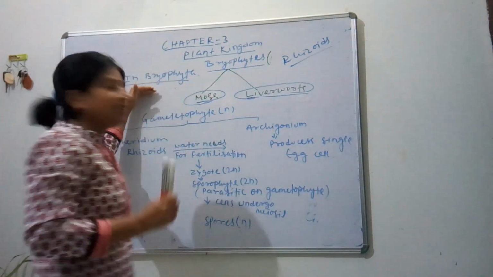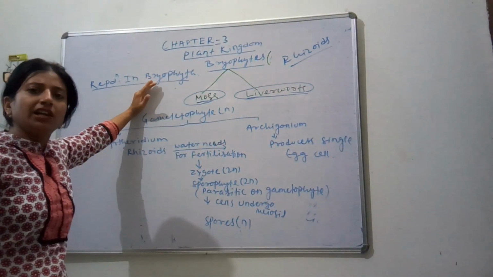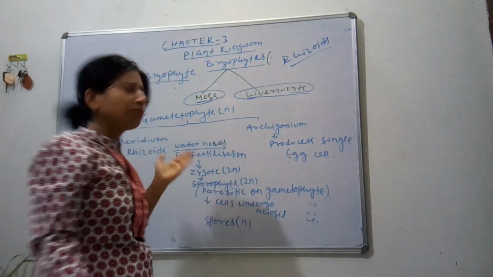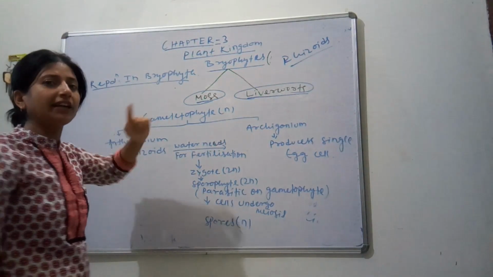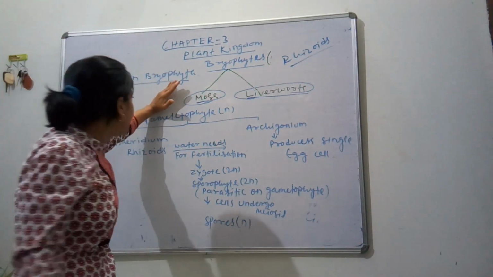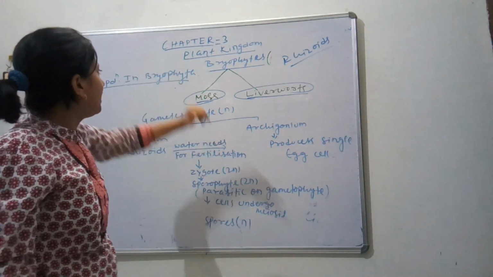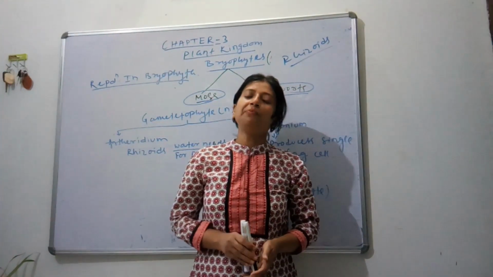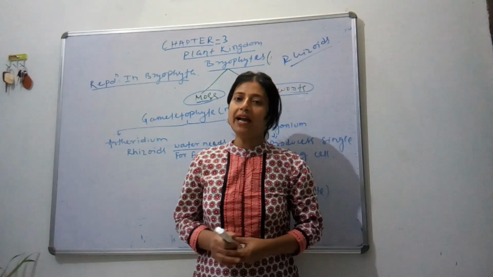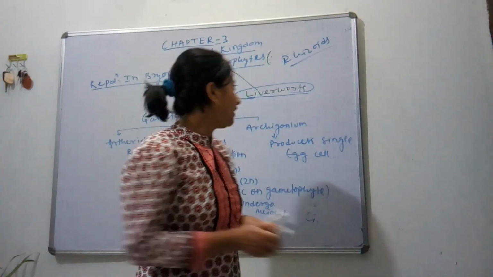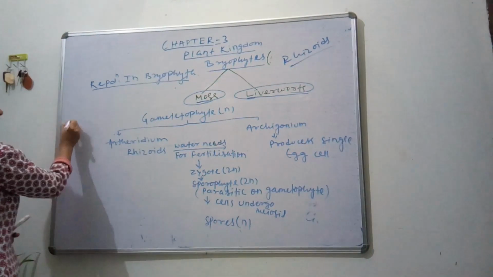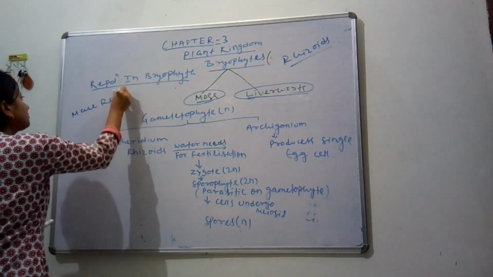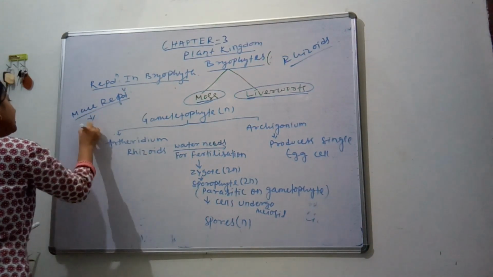So this is habitat. Then mode of nutrition: as we know, this is autotrophic nutrition. Next is the most important thing that you have to understand very clearly: reproduction in bryophytes. How do bryophytes reproduce? Remember, bryophytes reproduce sexually by forming gametes. In bryophytes, the male reproductive organ is called antheridia.